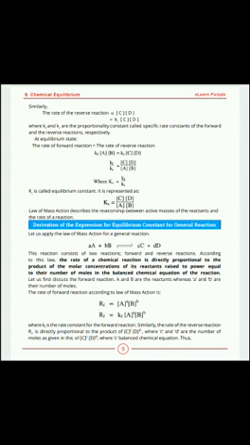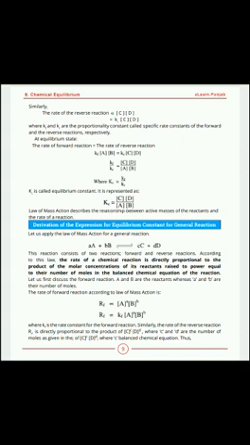Now at equilibrium state, the rate of forward reaction is equal to rate of reverse reaction, Kf times product of molar concentrations of A and B is equal to Kr into product of molar concentration of C and molar concentration of D. By putting specific rate constants on one side and the product of concentrations on other side, Kc is equal to Kf over Kr.